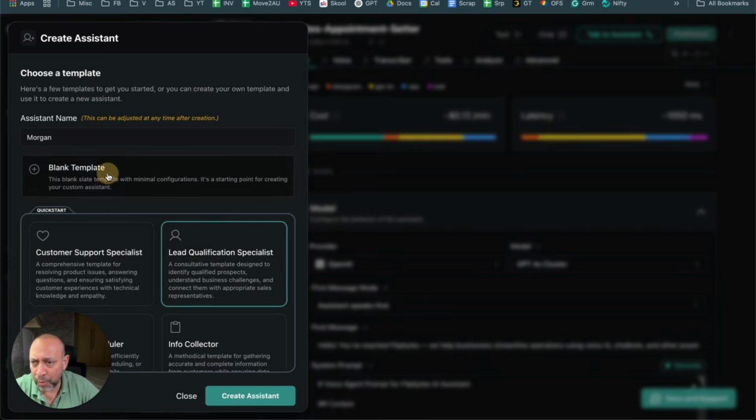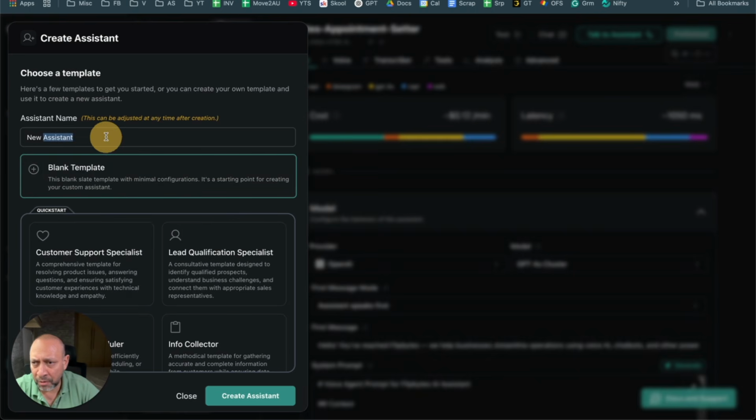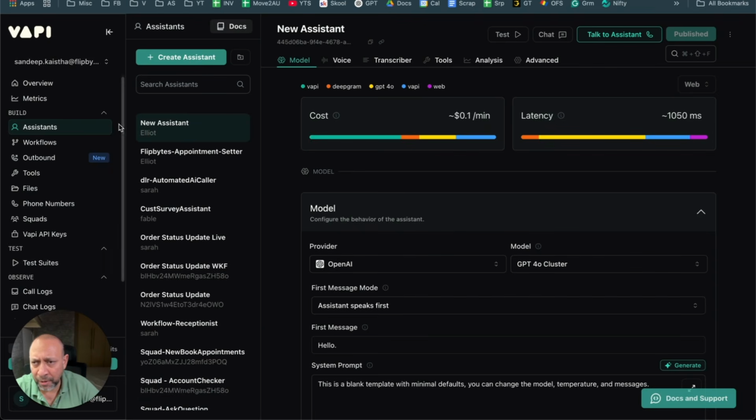But in our case, we'll use a blank template. Creating an assistant is pretty straightforward. Just use this new assistant, blank, and then say create an assistant. That's it, and it'll create it like this. I've created the assistant, Flipbytes, and I'm going to take you through the settings.